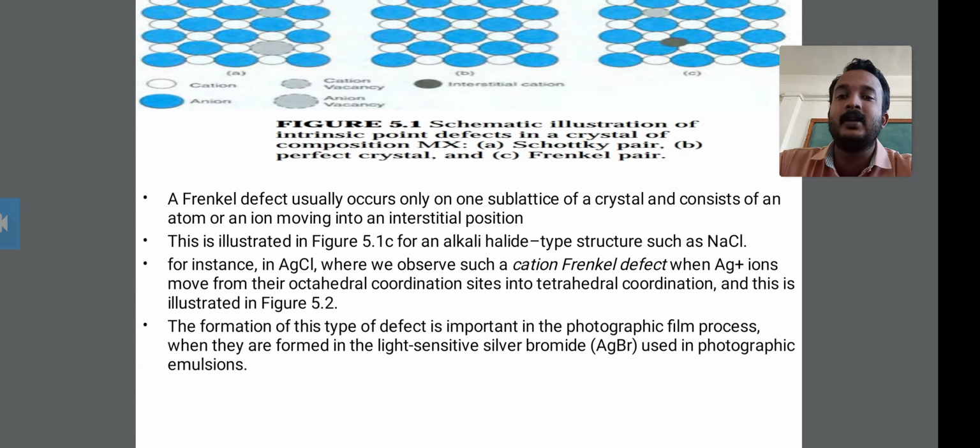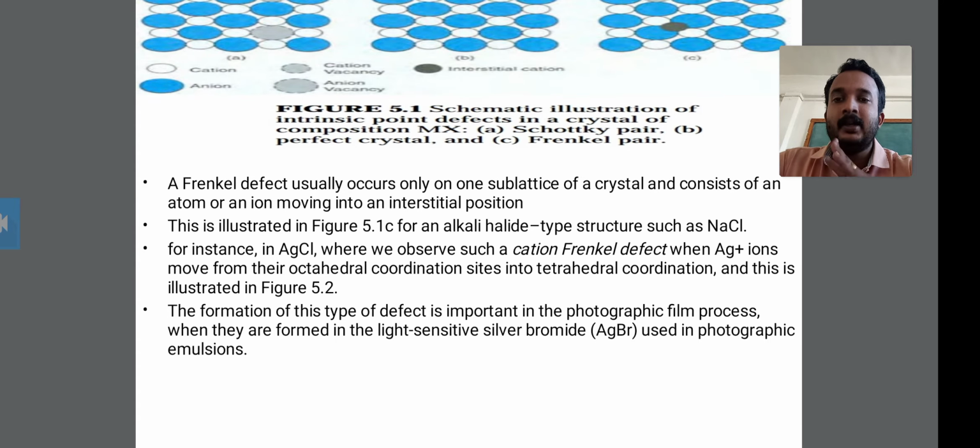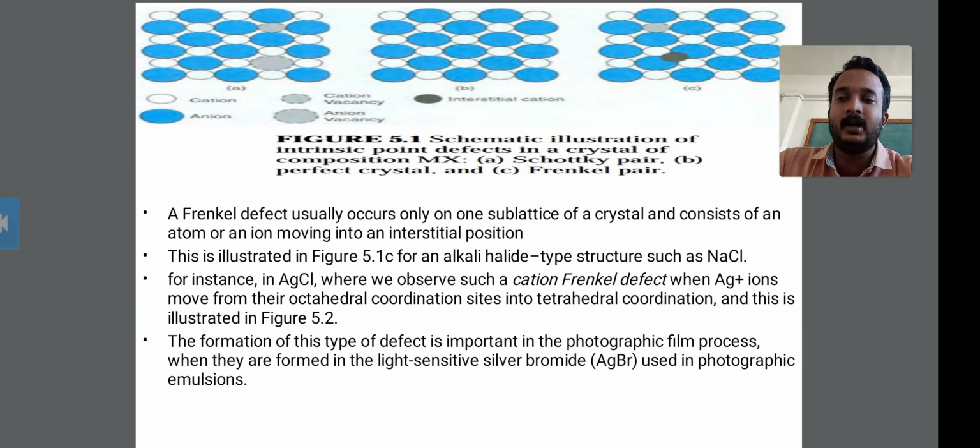Look at this definition of the Frenkel defect. The definition shows how it is depicted in this schematic representation. This Frenkel defect usually occurs only on one sublattice of the crystal.